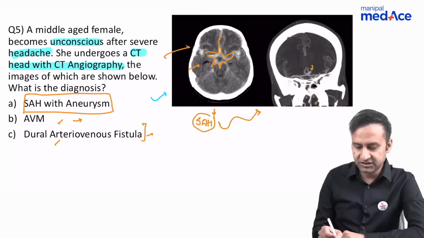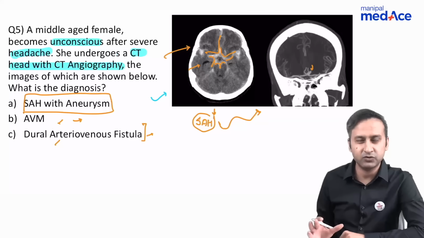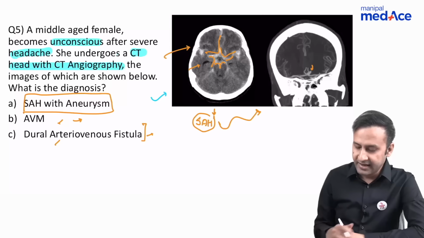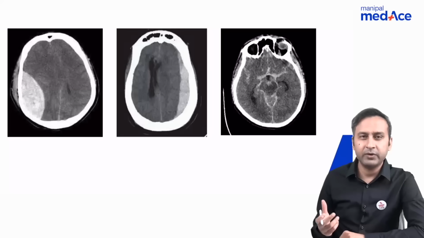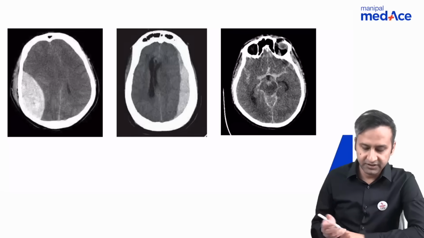So this image spoke a thousand words itself. The diagnosis was pretty certain. There's no doubt this is an SAH. Now, before we go ahead, let's have a quick discussion about different types of the extraaxial bleeds. So what do we see here?